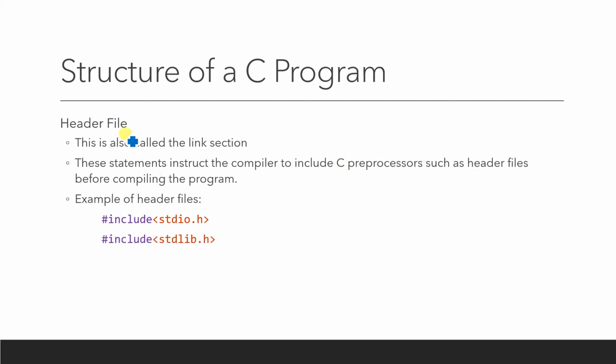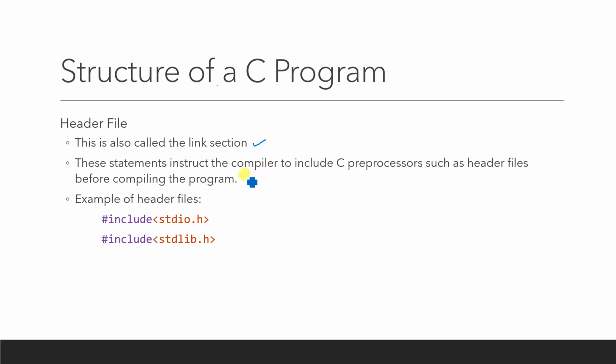The second part that we want to discuss here is the header file. So what is a header file? This is called the link section. Link section means, I have already talked about your linker. It is sometimes called the link section because you are going to link the content or the library to your program. That's why this part is called the link section.